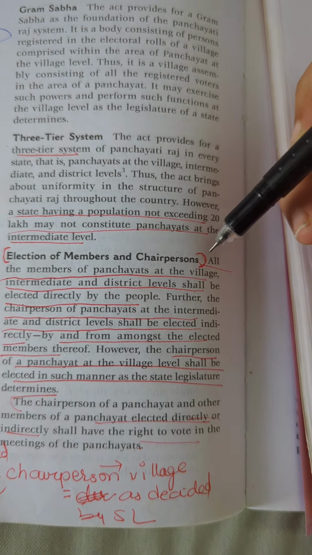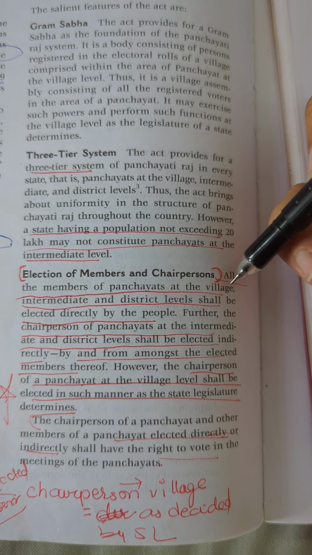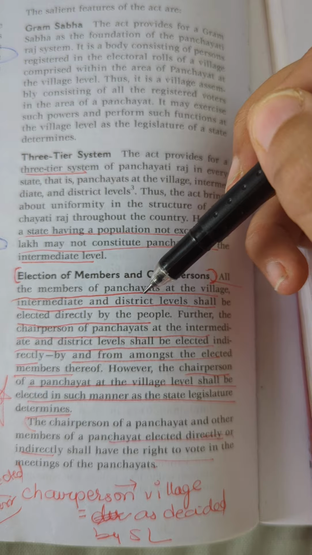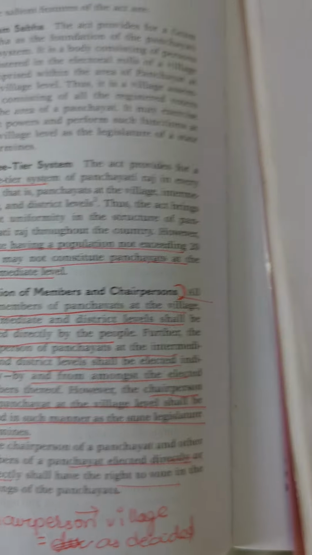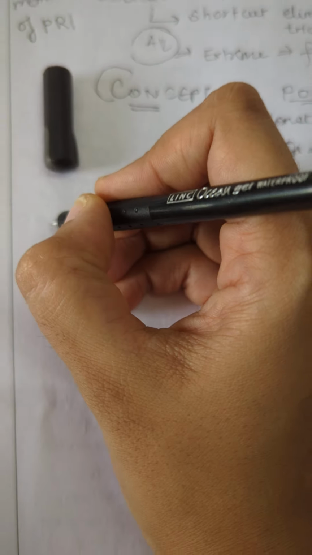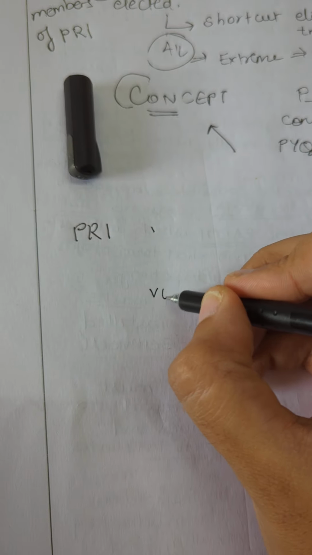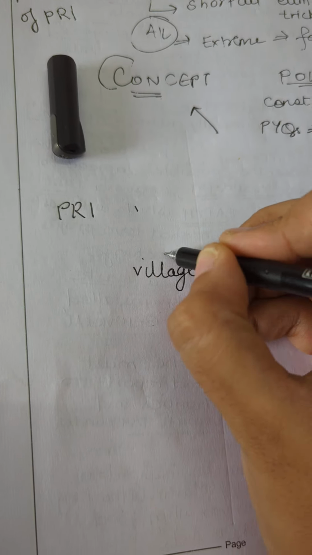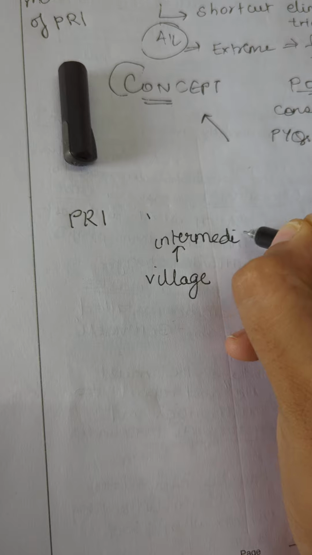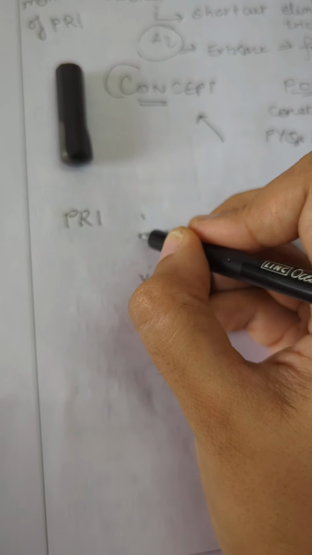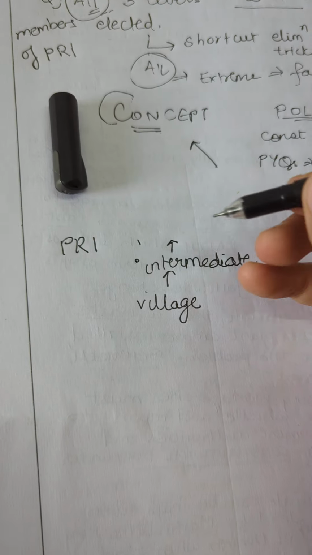Now what does it say? It says that all the members of panchayats at the village, intermediate and district level shall be directly elected by the people. Alright, so as you must know by now, your PRI has 3 levels. The first one, let's start from down, is village, then you have the intermediate, and the intermediate may or may not exist, depending on the population, but this you can see in Lakshmikant in detail.